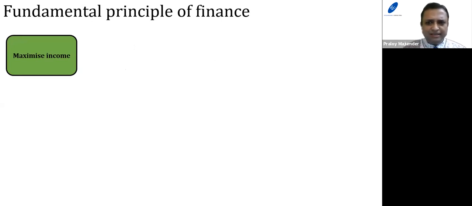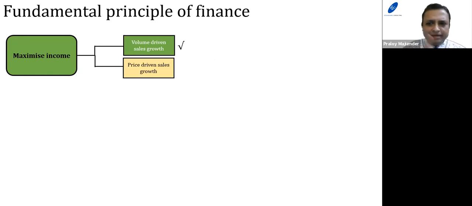First is to maximize income. You have to maximize the income through volume-driven sales growth. So your maximization of income can happen because of sales growth, which can be volume-driven as well as price-driven, price per unit driven. Always remember, volume-driven sales growth is permanent. Price per unit sales growth may not be permanent.